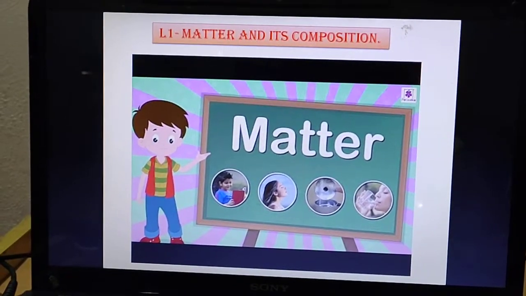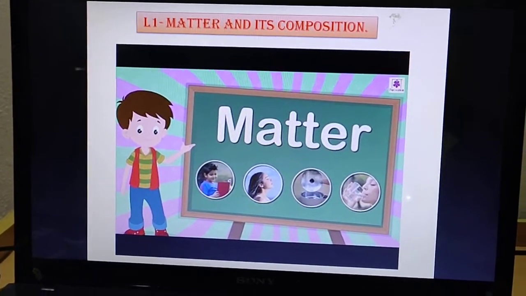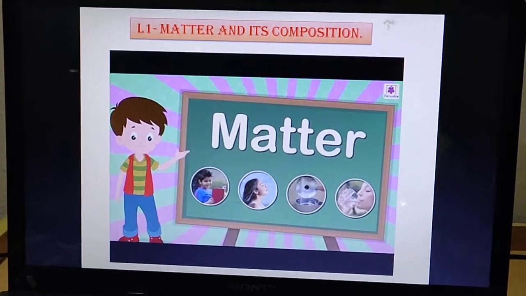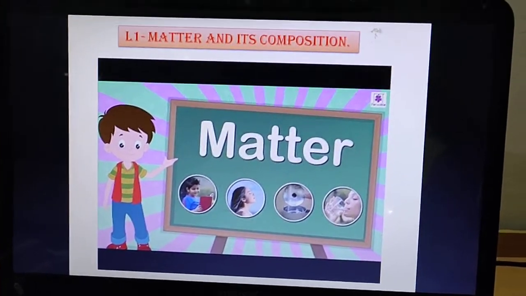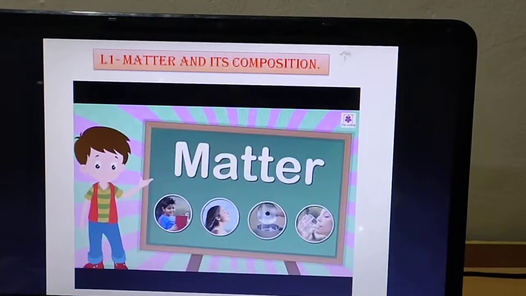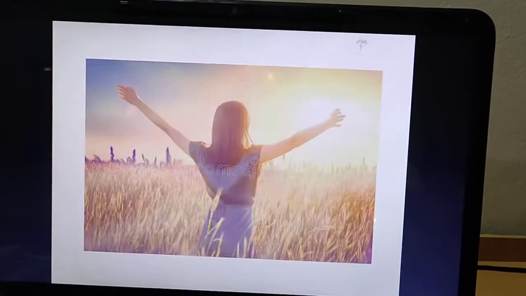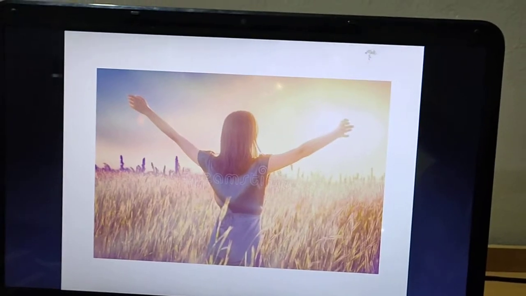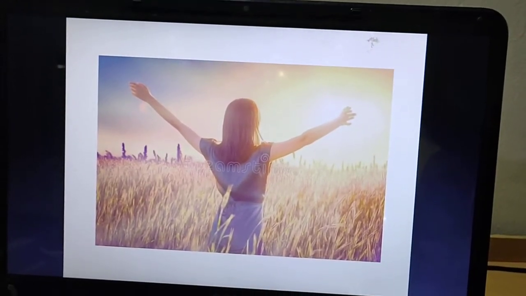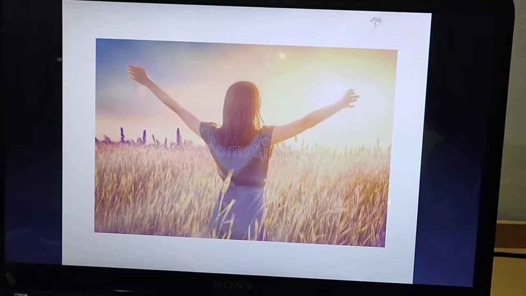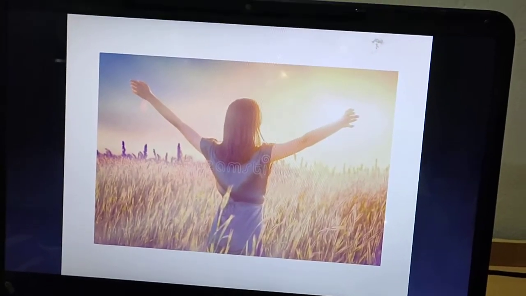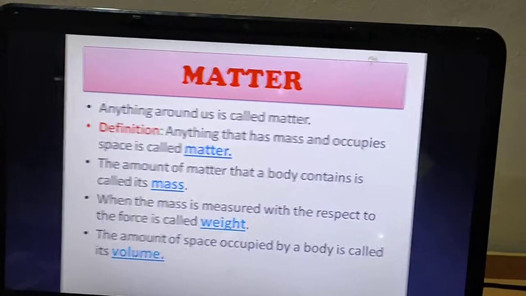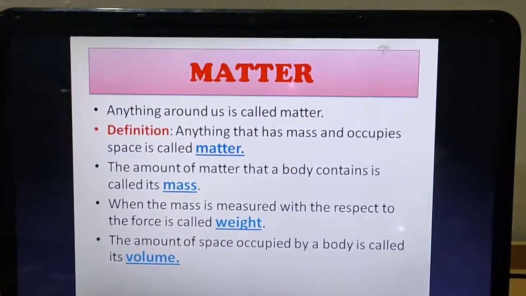These invisible things are called energy, such as light energy, heat energy, sound energy, correct? And the world around us, the things around us, all are together made up of this matter and energy. Now let's go further. Now we will study in detail about matter.